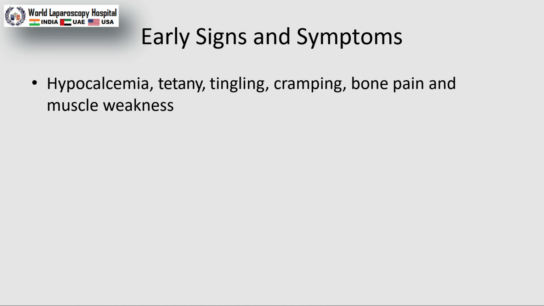Either ionic calcium, ionized calcium, or sometimes PTH can also give us an idea if the parathyroid hormone level is coming high. Sometimes alkaline phosphatase is also very high in these patients. This can also give us an idea about the calcium deficiency.